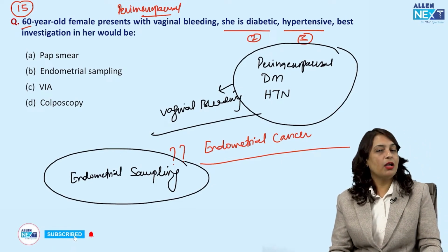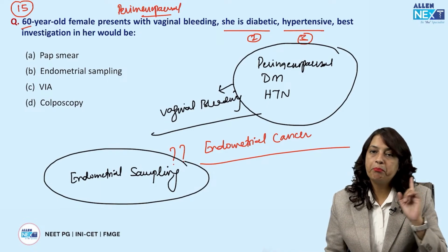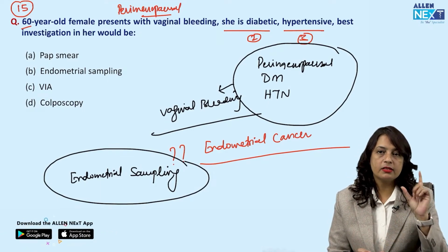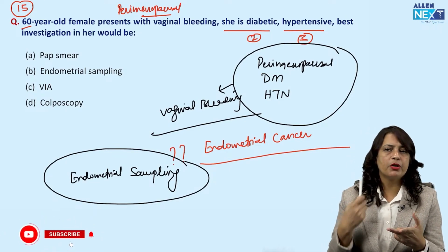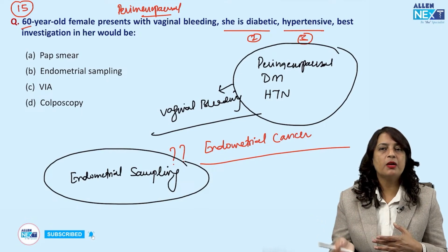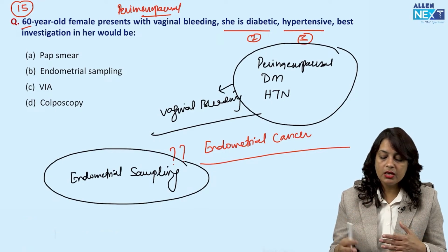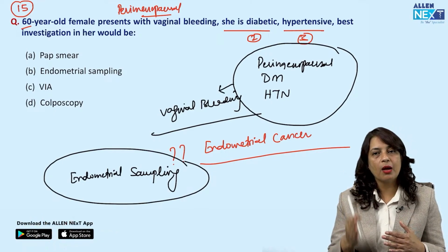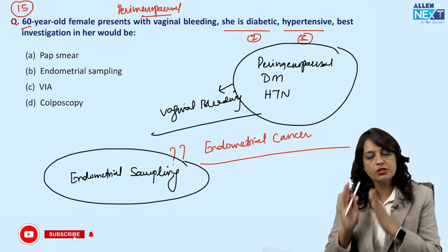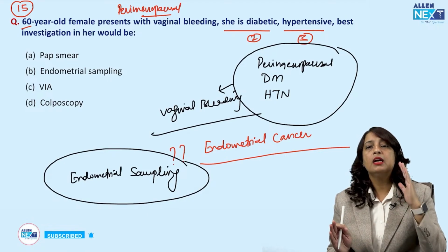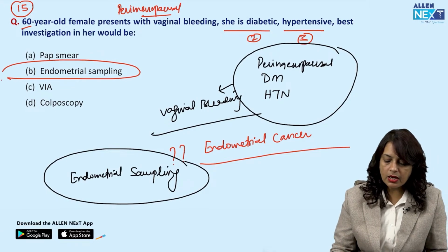Endometrial sampling. I would have thought of cancer cervix and pap smear, but in that case, number 1, 60 years would not be there; it might be a reproductive age group. Number 2, even if 60 years is given, it might be irregular bleeding or postcoital bleeding, which would be the hint in the question. Number 3, there would not be any history of diabetes and hypertension, because they have specifically given diabetes and hypertension just to give you a clue that it is endometrial cancer. And the investigation here will be endometrial sampling using a Pipelle.